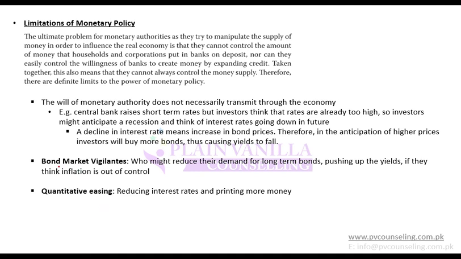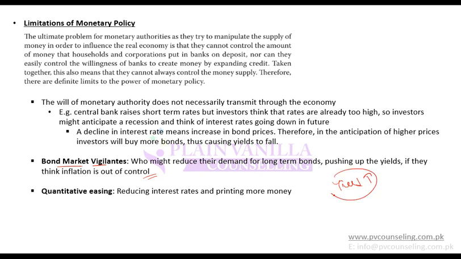Bond market vigilantes, what is this term? If there is high inflation in an economy, and some investors think that inflation is out of control, they would demand a higher premium for that inflation. When they demand a higher premium over that inflation, they would want a high yield.